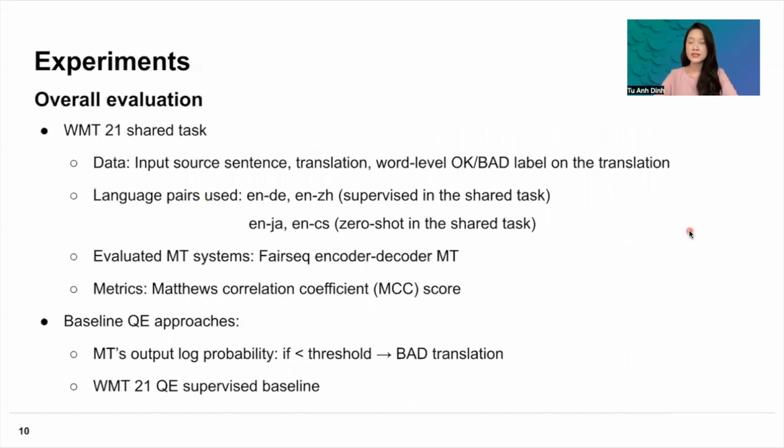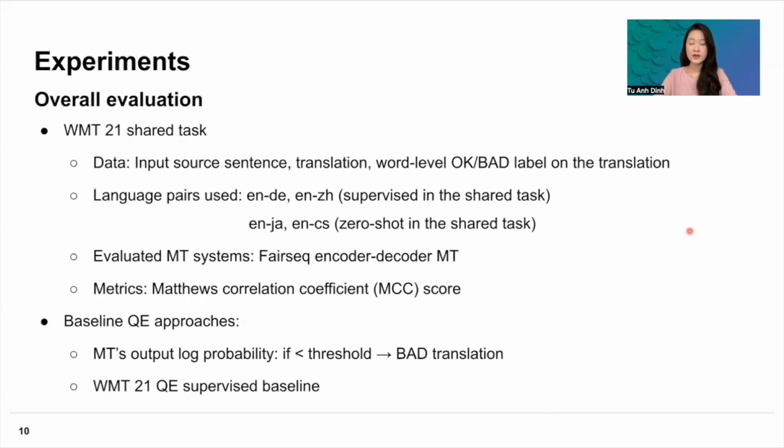That is the overall description of our method. And now we will come to the experiments. Our first experiment is an overall evaluation to compare with the other quality estimation methods. So we base this experiment on the WMT21 shared task, where the data is the input source sentence, the translation, and the word level okay or bad label on the translation.